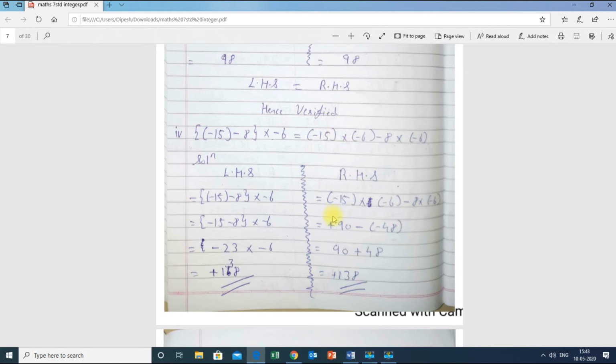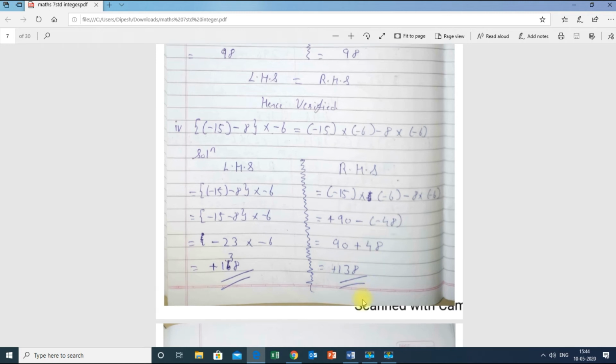Next, 8 into 6 is 48. So plus into minus, see here there is no sign with 8. Minus is a common sign for 15 into 6 and 8 into 6. Therefore minus stays as it is over here. And minus 8 into minus 6 is minus 48. Now minus minus is plus, therefore 90 plus 48 is plus 138. This is the final answer.